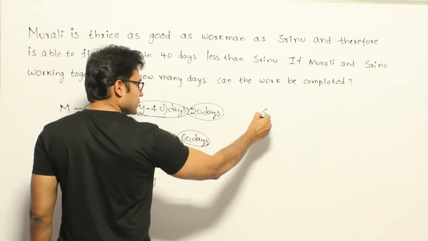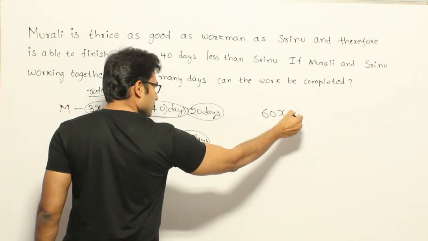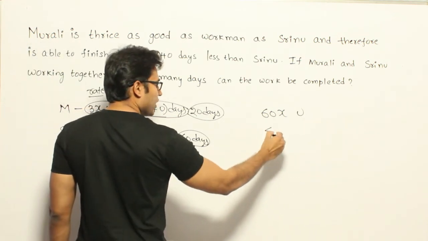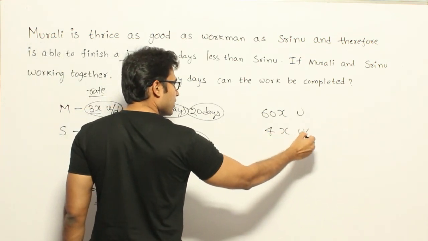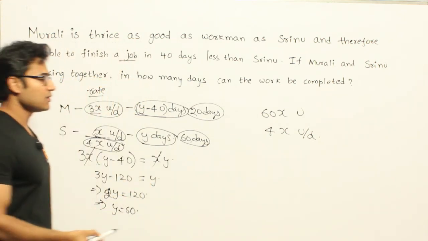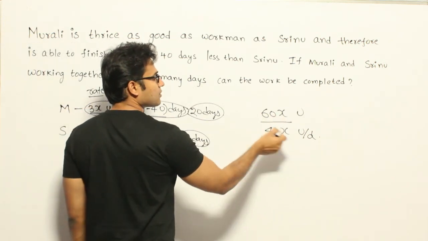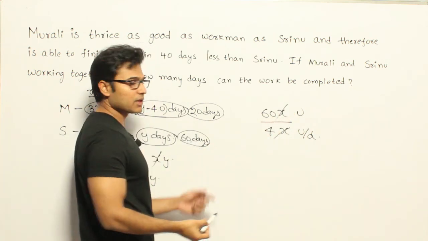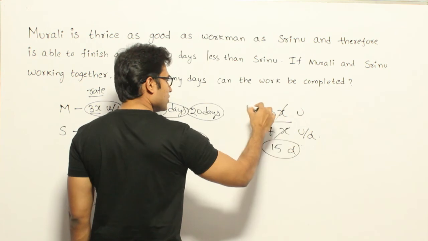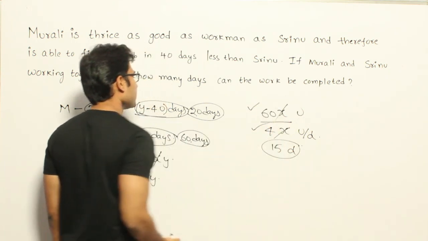The total work is 60x units, that is what you are supposed to finish, and their combined rate is 4x units per day. Then how many days will they be able to finish it? You have to divide, and then you are going to get 15 days. Got it? So this is the total work and this is the total rate.